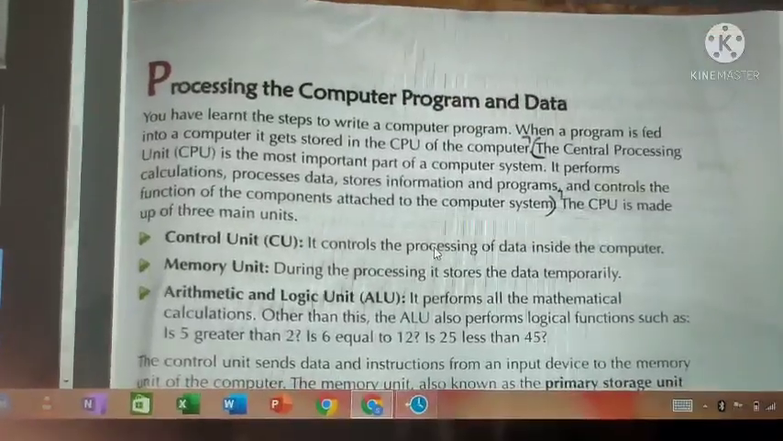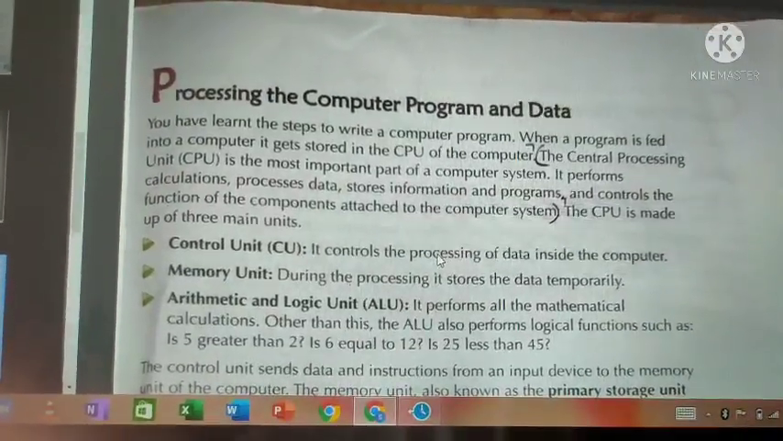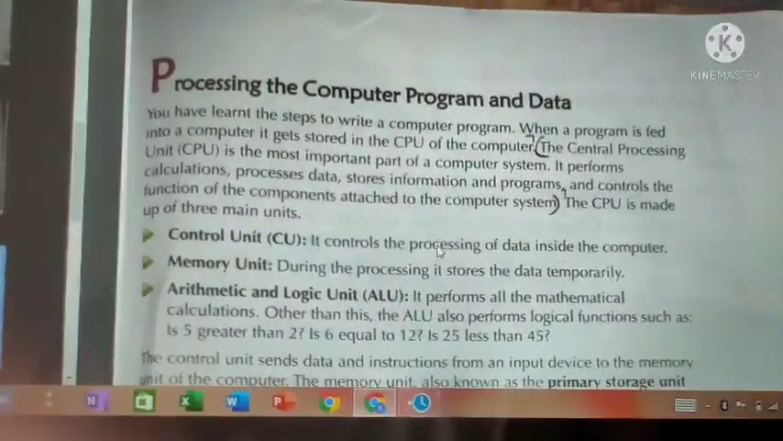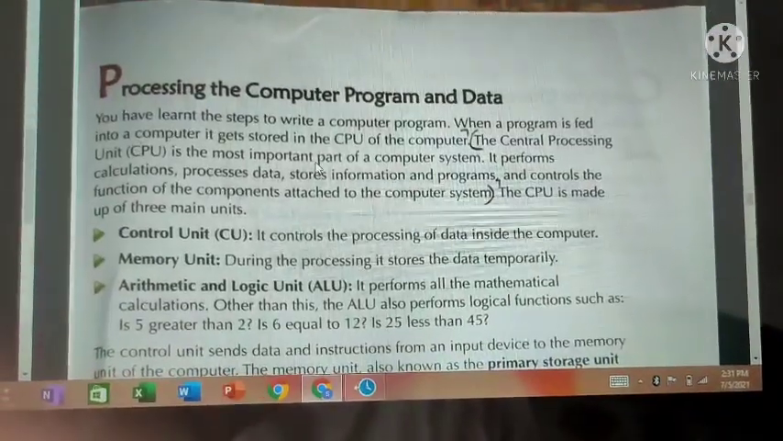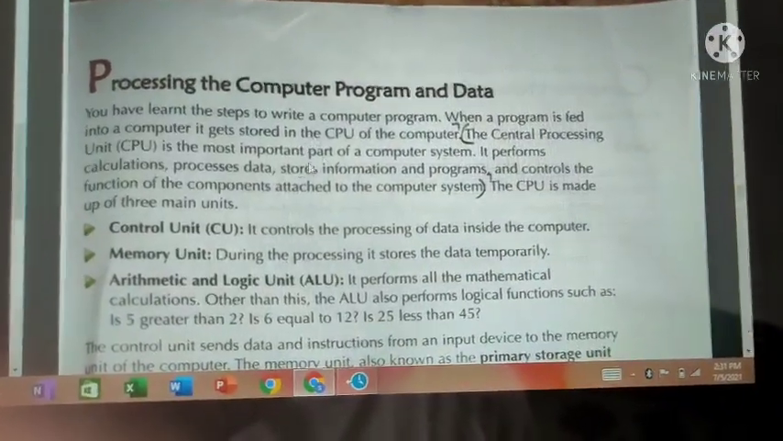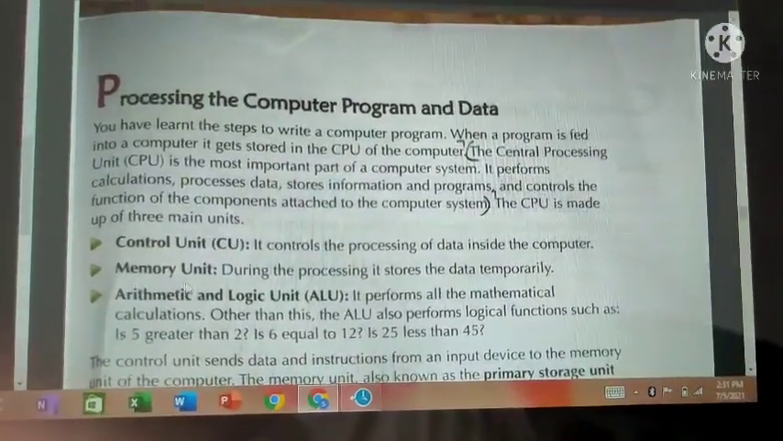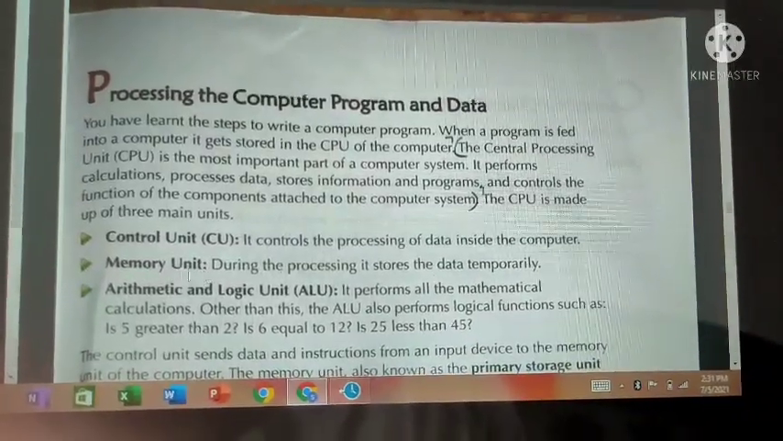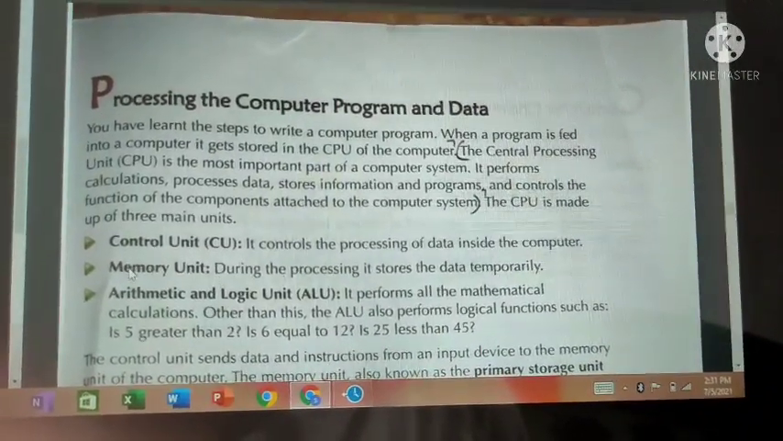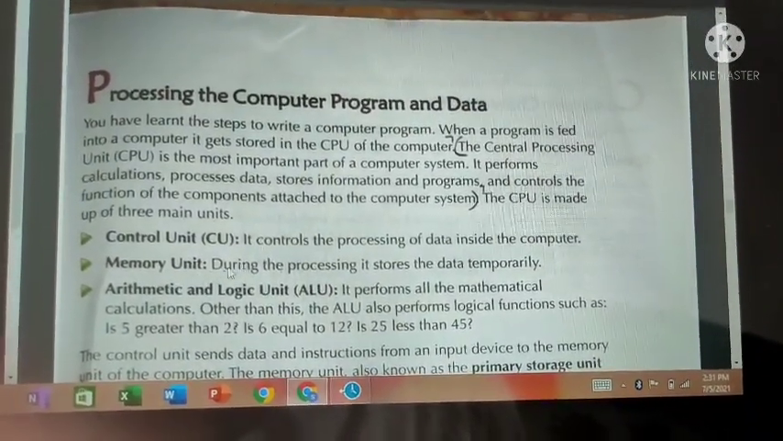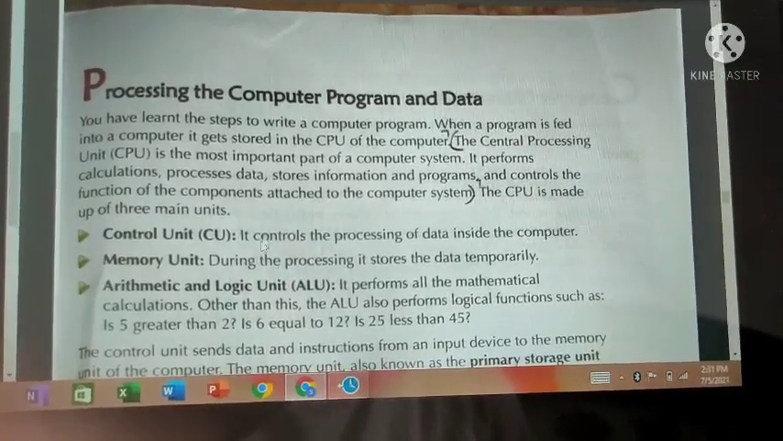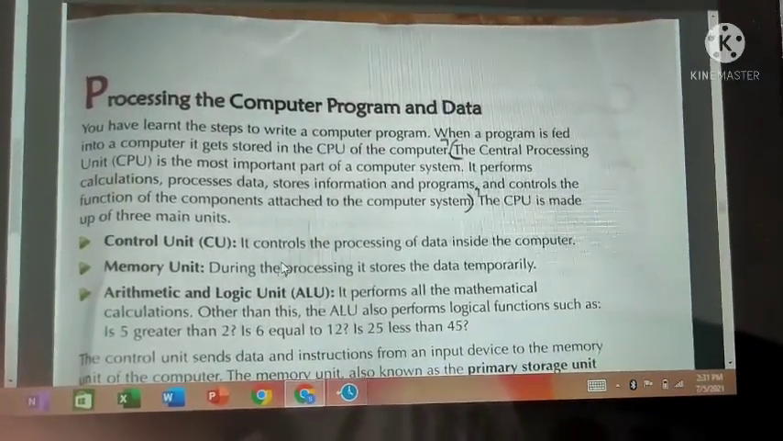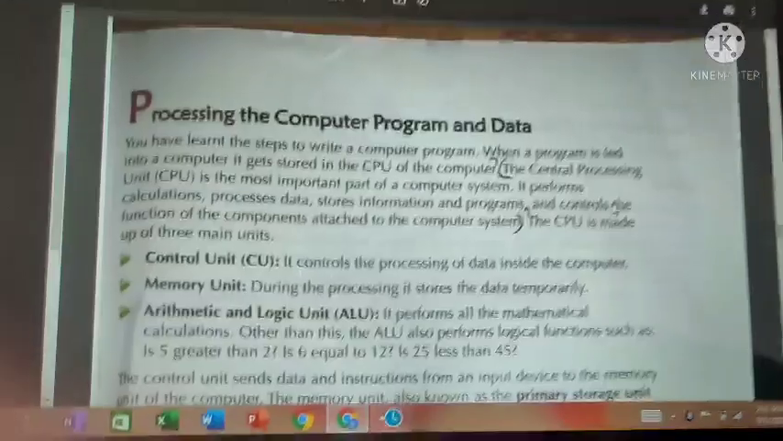But once you write the program, where will the program be stored? It will be stored inside the CPU. Inside the CPU, you have something called the memory unit. I will explain about it. In this memory unit only, whatever program you type will be stored. Okay. Next.